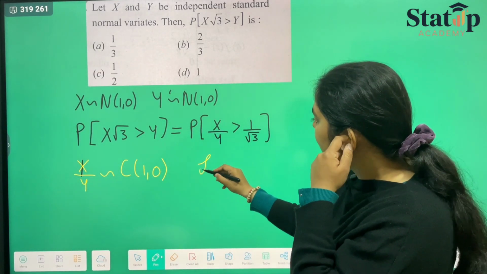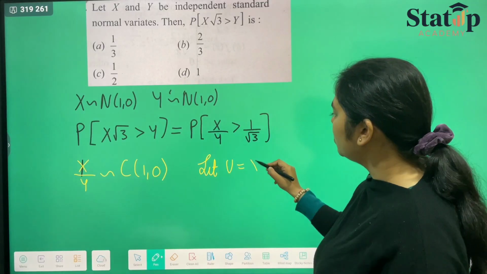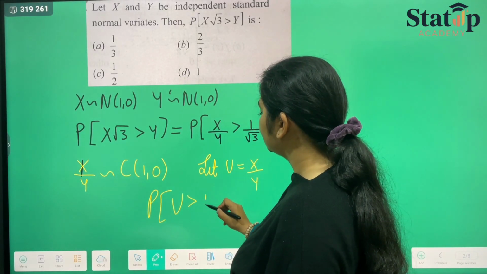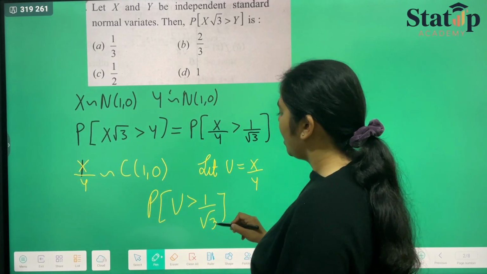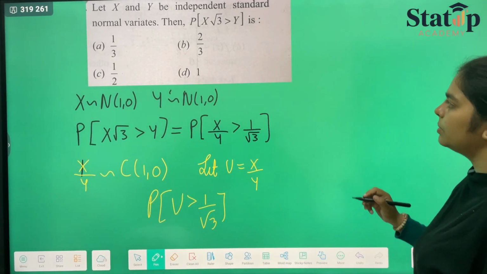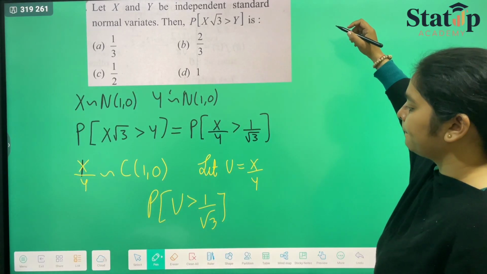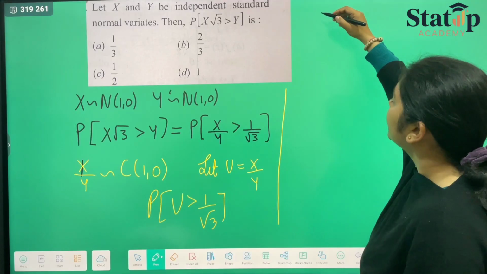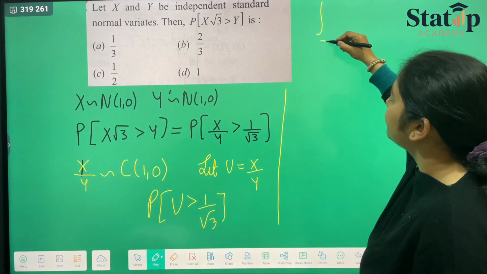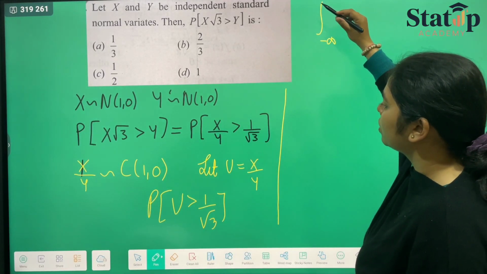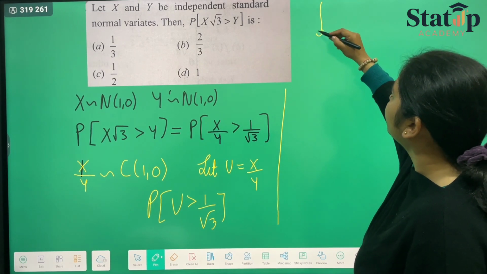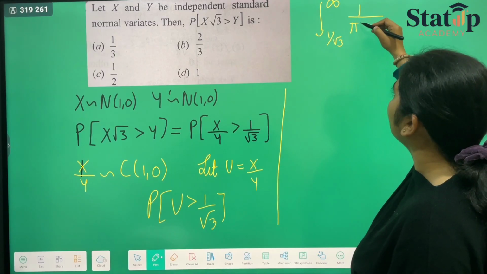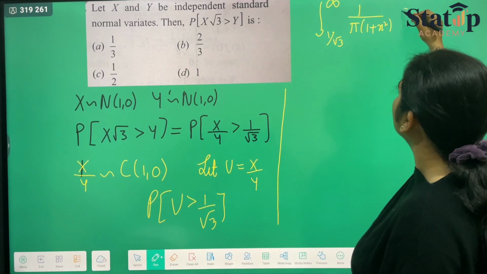So let us take u equals x upon y. So this probability becomes the probability that u is greater than 1 upon root 3. But the standard Cauchy distribution has the limits, if we are talking about the probability of this, it will be integration from 1 upon root 3 to infinity of f(x), where f(x) is 1 upon pi times 1 plus x square dx.